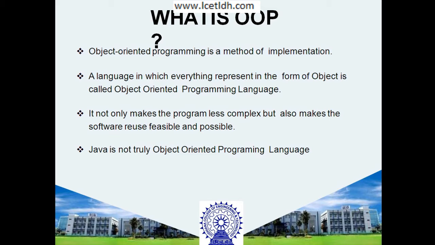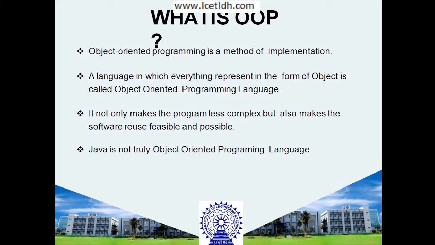So it not only makes the program less complex, but also makes software reuse feasible and possible, as in OOPS we are working with modules. The basic advantage we have by using OOP is that whenever you need to make a change in your program, you can easily do that. You need to make the change only in that particular module, so it is easy to change any module in your Java program.